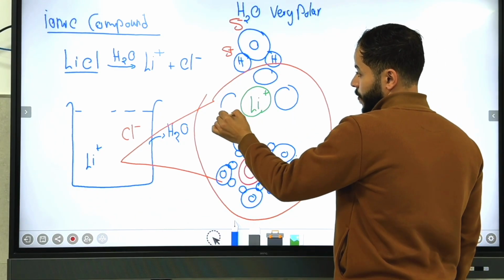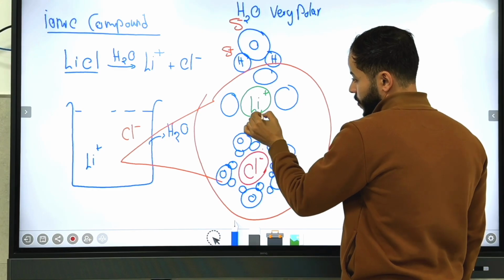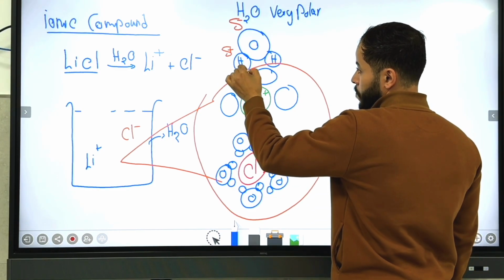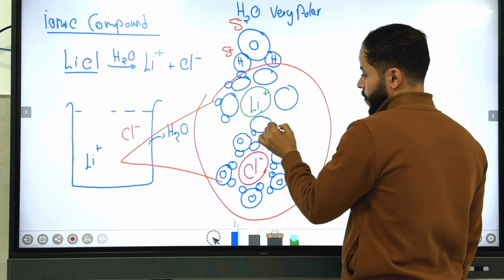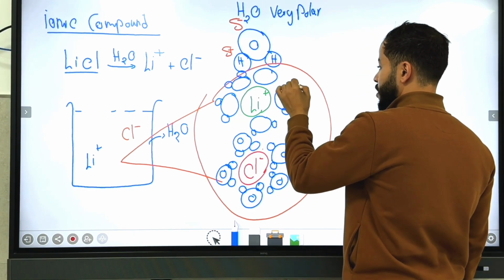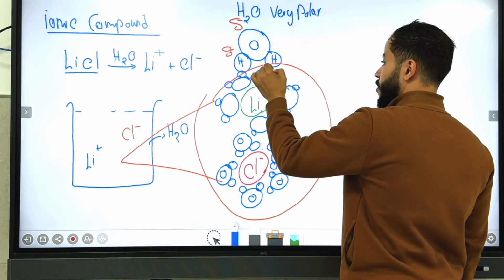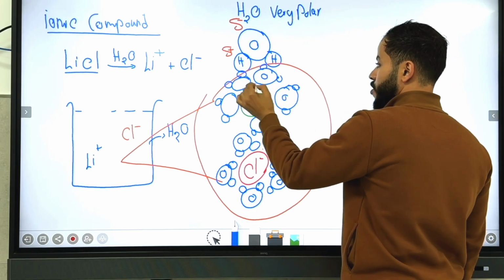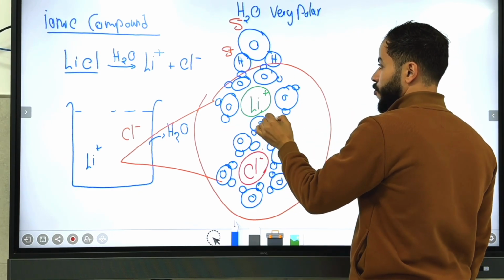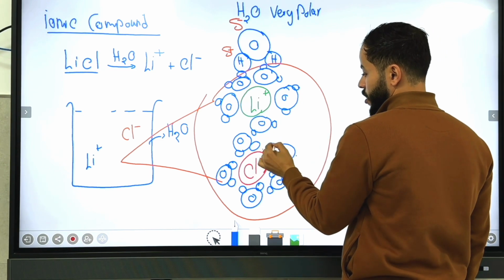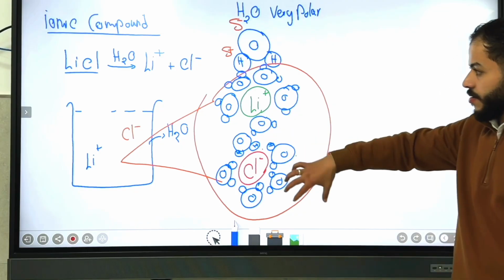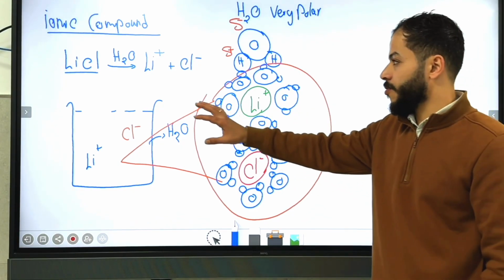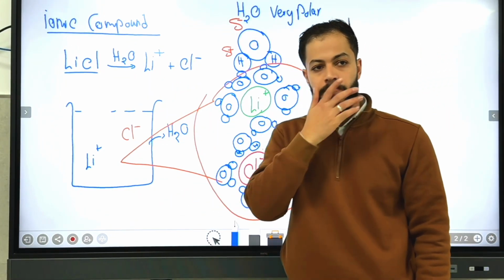From the oxygen side, because the oxygen has a partial negative charge on it, and this is what we found as a solution and how the solution formed. This is the oxygen side. Here is the hydrogen side, guys. Okay, understand it that way. This is the formation of a solution in an ionic compound.